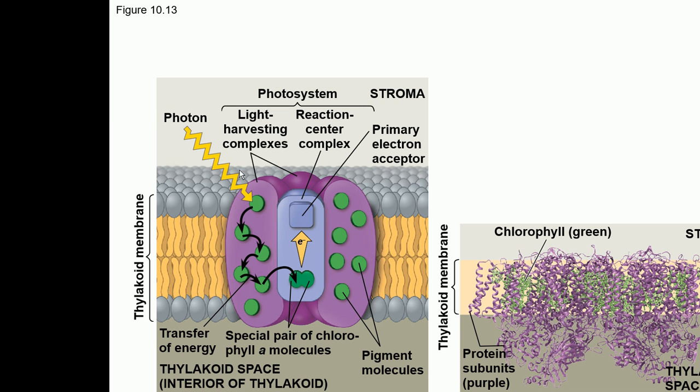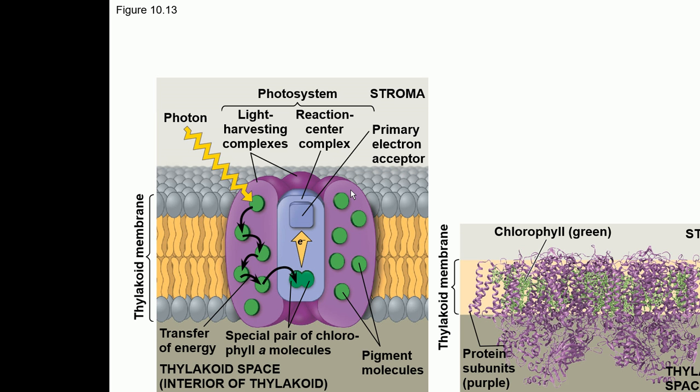As a result of that, this chlorophyll molecule loses the electrons. So this gets oxidized, and this primary electron acceptor takes the electrons, and then passes the electrons to further proteins, which we are going to discuss very shortly. I hope you understand the structure of a photosystem.